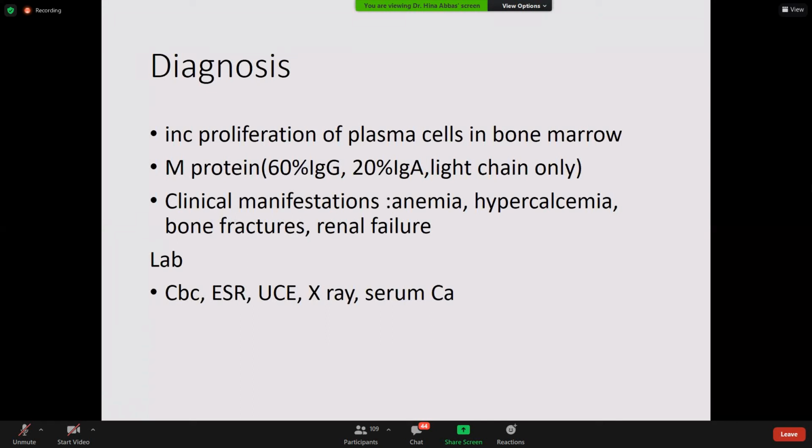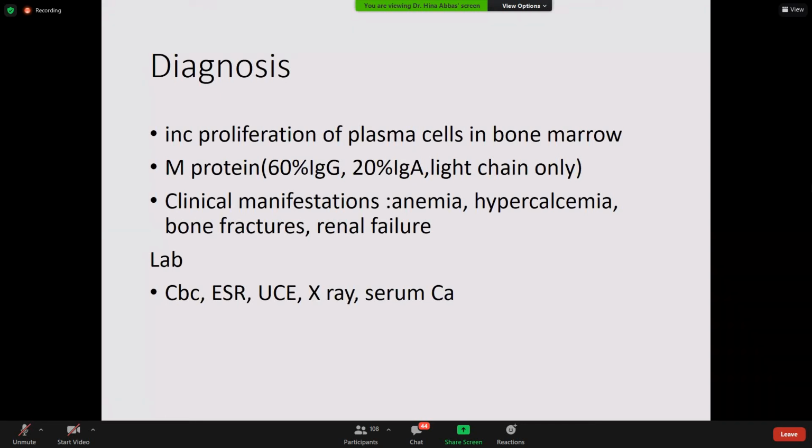What will be its clinical manifestations? Anemia, because plasma cells are proliferating in the bone marrow. One of the reasons for that anemia is the suppression of erythroid precursors in the bone marrow by the neoplastic proliferation of the plasma cells. Then we have hypercalcemia and bone fractures. They are proliferating in the bone marrow, so it would lead to bone fractures. Then we have renal failure and hypercalcemia.